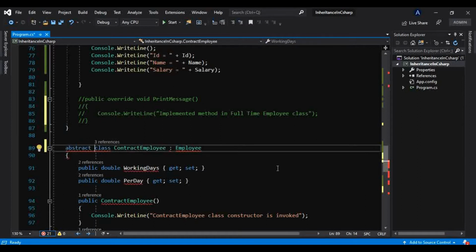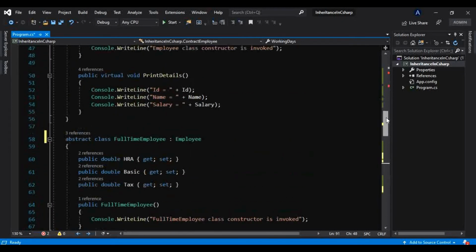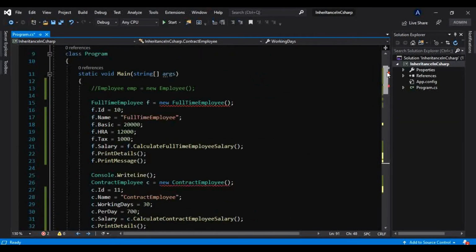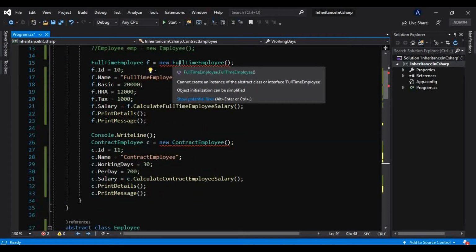But it will not give us any error here, but you cannot create an instance of an abstract base class or any abstract class for that matter. It is giving an error here as well, because we have marked that class abstract too. It says cannot create an instance of an abstract class or interface. We have not seen what an interface is yet, so we cannot create an instance of an interface as well. But that we will learn in great detail in later videos, so don't worry about that for now.